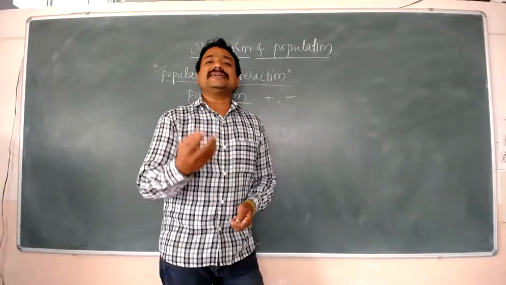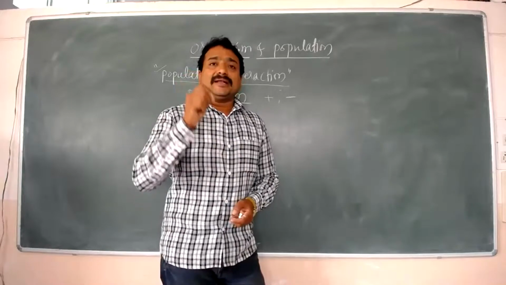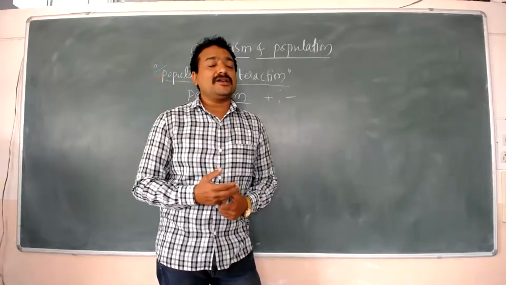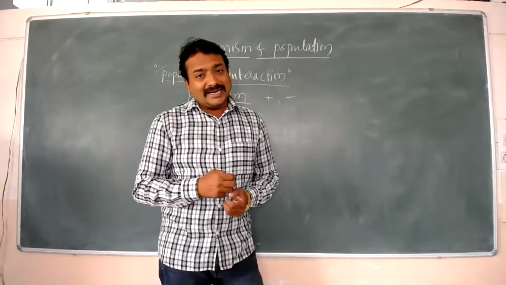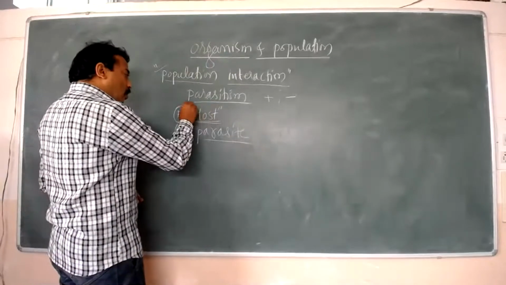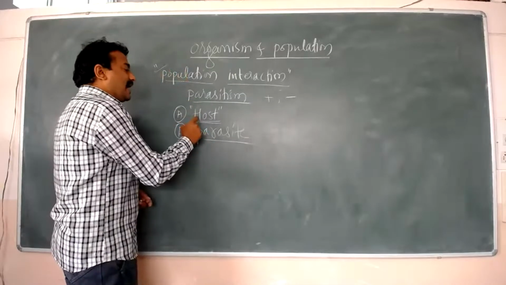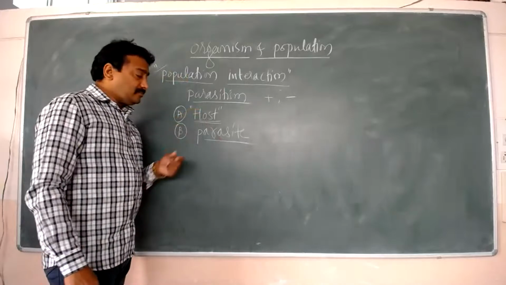But then also it is taking shelter from the human beings. That means many microbes are there in the human body as well as on the body of human beings, where human beings act as host. Just remember, host means one which provides food as well as shelter to the parasite.